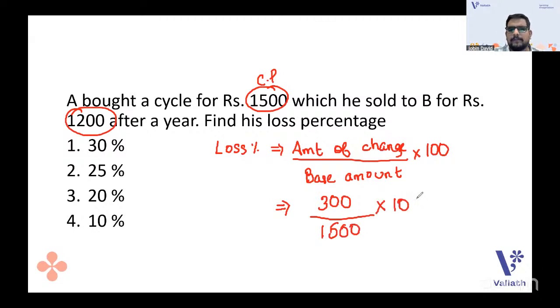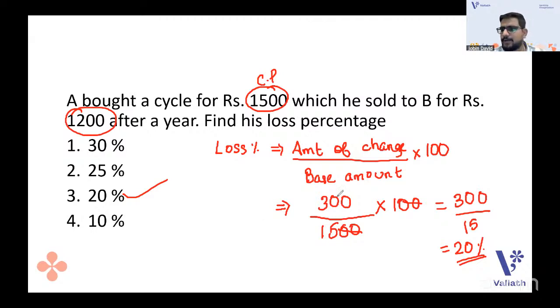It's very simple math that you have. So you can cancel two zeros. It's actually 300 by 15. What is the answer? Everyone, you are getting the answer. It's actually 20%. Is it correct? 20% that you are getting. 20% will be the answer. Is it okay, guys? You got the idea of loss percentage? Amount of change by base amount into 100. That is the loss percentage that we have.